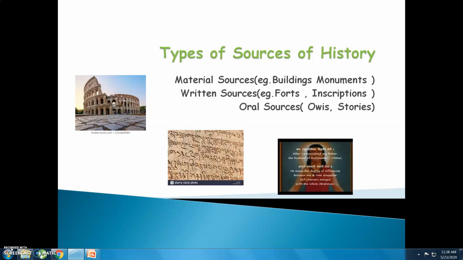Written sources deal with the forts, inscriptions, copper plates, all the writing work and painting work. And the third type, oral sources, deals with OVs, also called short poems, and stories. These are all examples of oral sources.